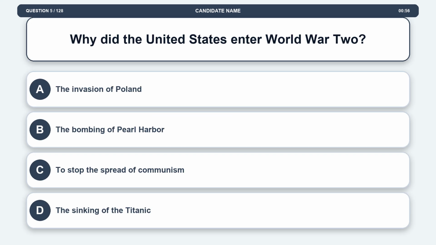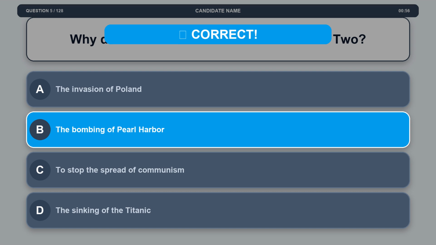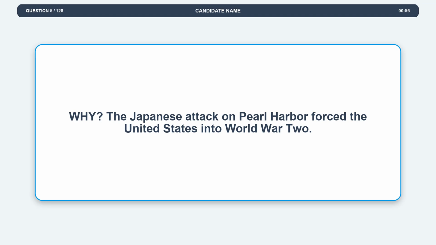Question 5. Why did the United States enter World War II? Option A, the invasion of Poland. Option B, the bombing of Pearl Harbor. Option C, to stop the spread of communism. Option D, the sinking of the Titanic. The correct answer is option B, the bombing of Pearl Harbor. Explanation. The Japanese attack on Pearl Harbor forced the United States into World War II.